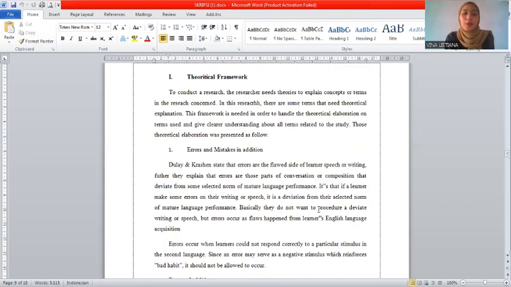Okay, the next is Theoretical Framework. To conduct research, the researcher needs theory to explain concepts or terms in the research concern. In this research, there are some terms that need theoretical explanation. This framework is needed in order to handle the theoretical elaboration on terms used and give a clear understanding about all terms related to the study. The theoretical elaboration was okay.